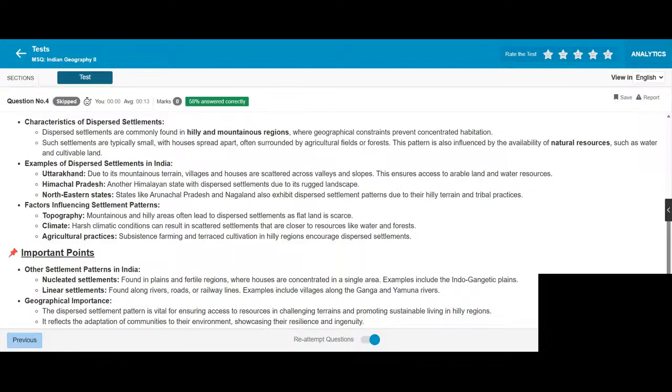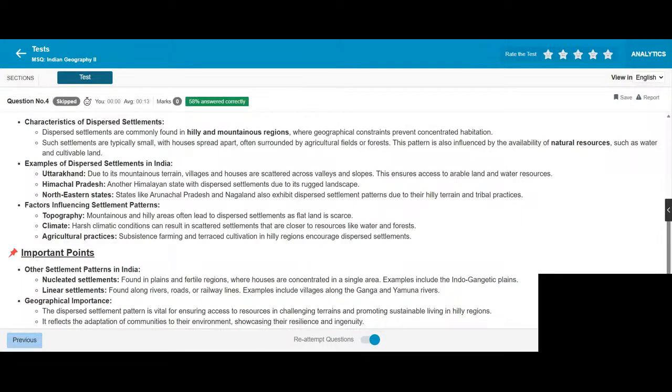This pattern is also influenced by the availability of natural resources such as water and cultivable land. An example of dispersed settlement in India is Uttarakhand, due to its mountainous terrain. Villages and houses are scattered across valleys and slopes. This ensures access to arable land and water resources.